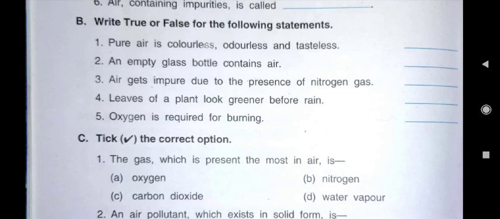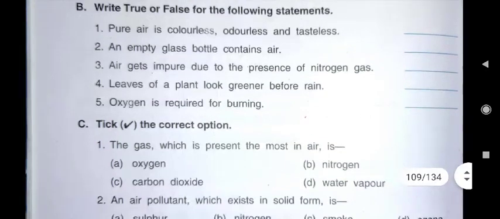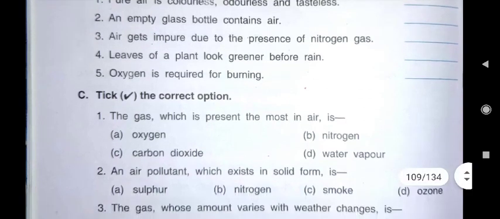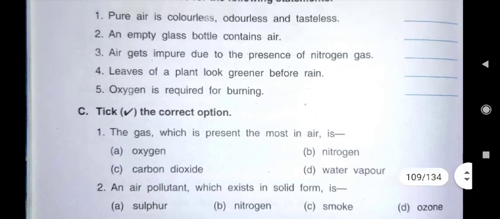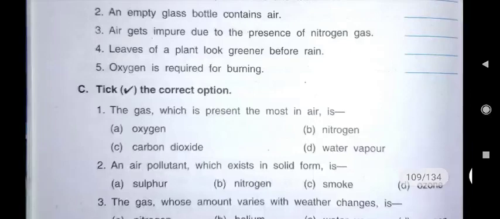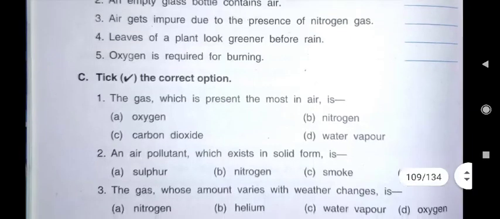Leaves of a plant look greener before rain. We have read that when rain water cleans the leaves of the plants, they look greener. But here the sentence is, leaves of a plant look greener before rain. No, they look greener after rain. So this sentence will also be wrong. Here we will write false.